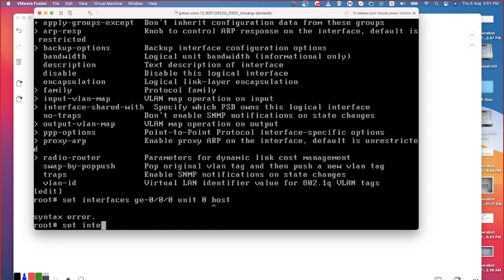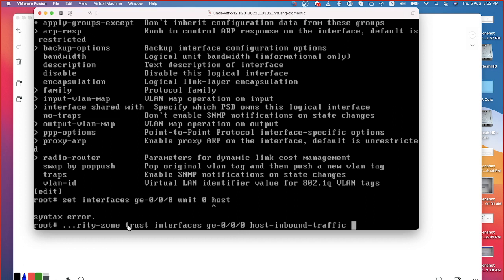There is one more thing I can do. Set security zone trust interfaces ge-0/0/0, and then I can say host-inbound-traffic. Version to version, a little bit of change will be there; the command hierarchy may have changed. Now I am defining the host inbound traffic on the interface level, not on the zone level.